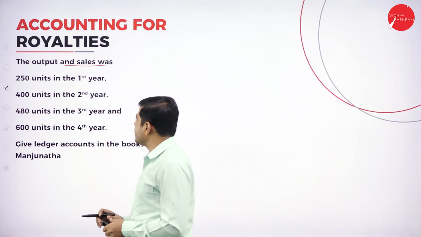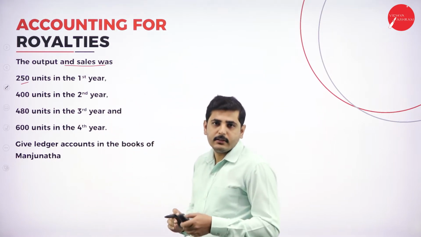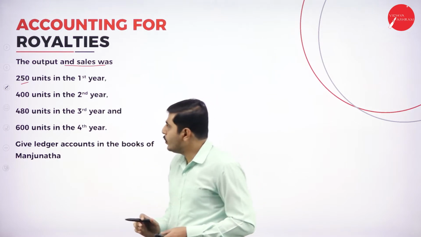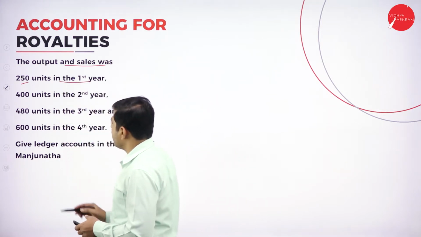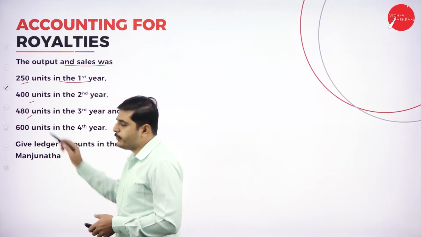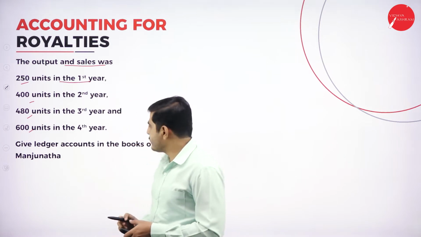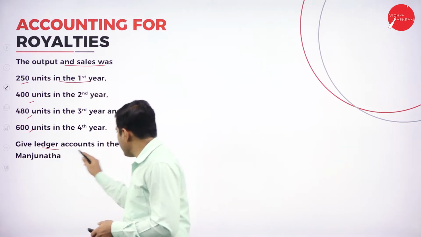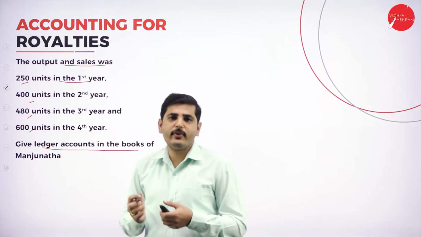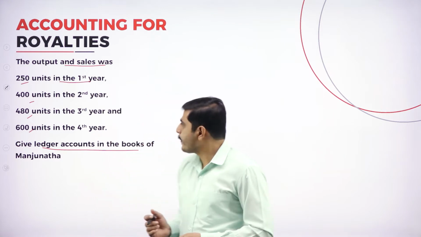The output and sales was 250 units in the first year. So Manjunatha has produced and sold 250 units in the first year, 400 units in the second year, 480 units in the third year, and in the fourth year 600 units. Give ledger accounts in the books of Manjunatha. Who is Manjunatha? Manjunatha is the lessee. So we have to prepare the ledger entries in the books of Manjunatha, the lessee.